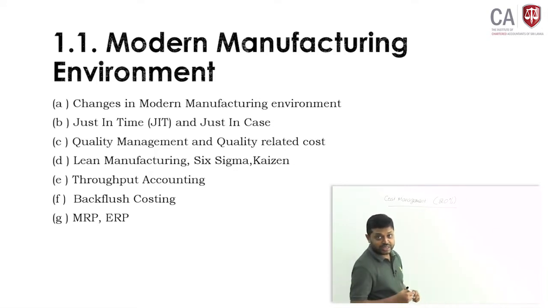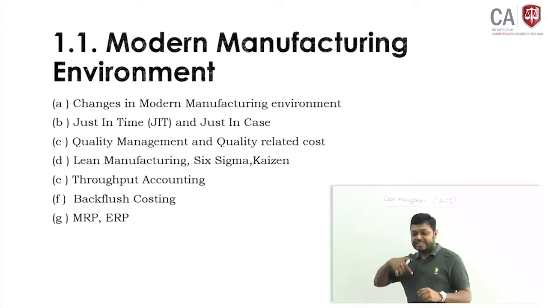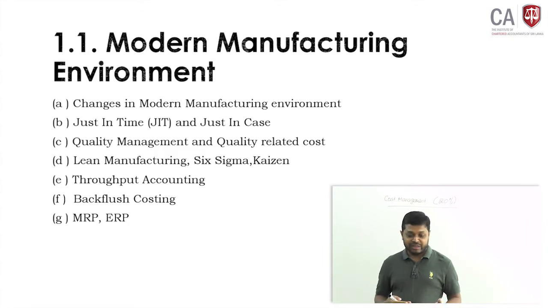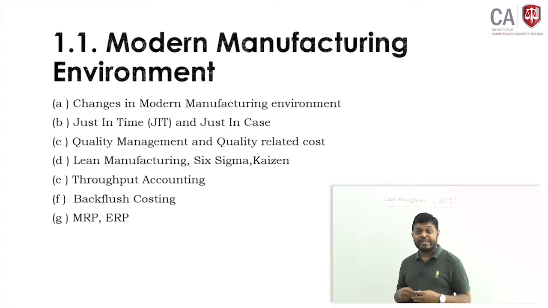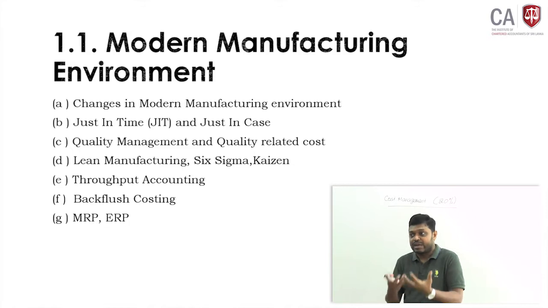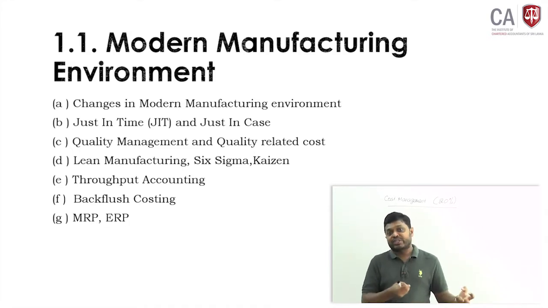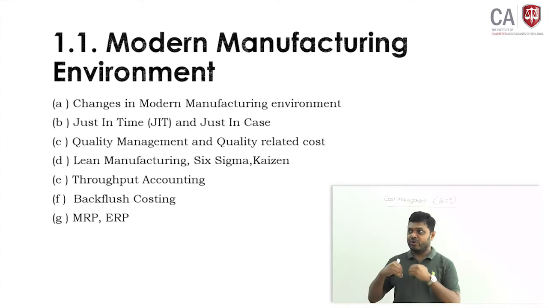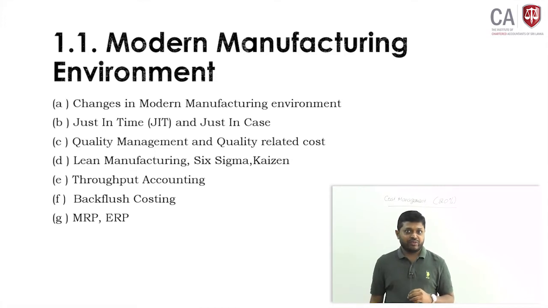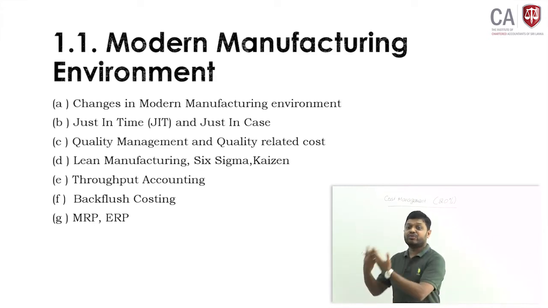Out of those 4 sections, in the first section we are going to discuss the modern manufacturing environment, and the techniques used in it. Most of them are theoretical concepts, and you have to elaborate on them. As an example, changes in the modern manufacturing environment: previous versus current manufacturing environment. In the previous environment, we manufactured goods and stored them, then released them to the market. We manufactured what we wanted to manufacture, not what the customer wanted.